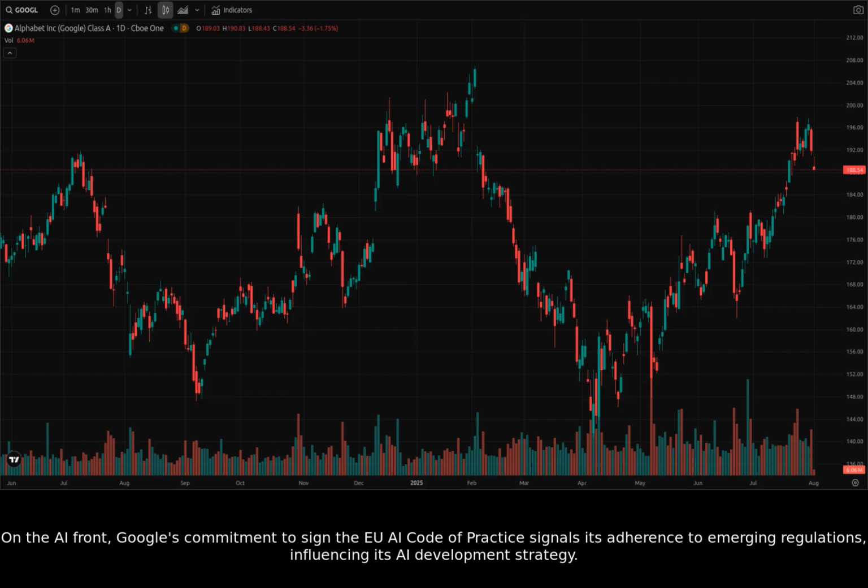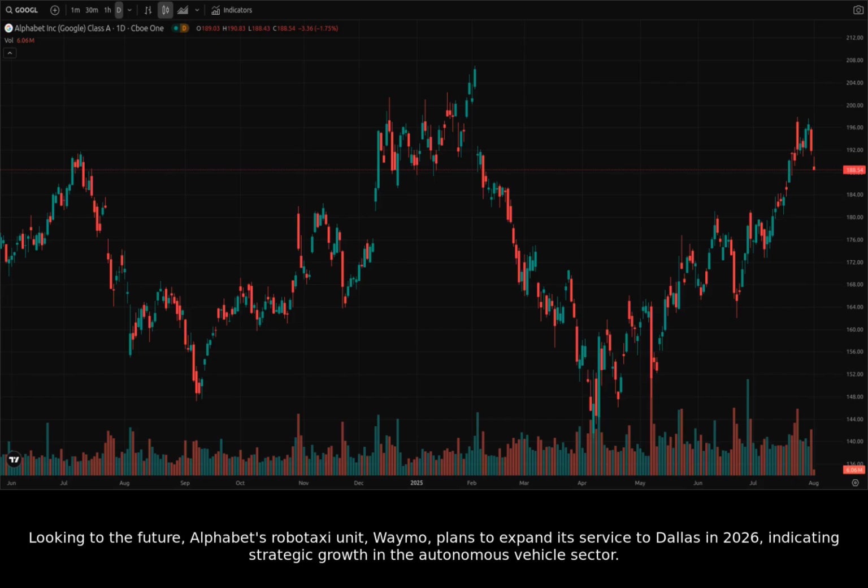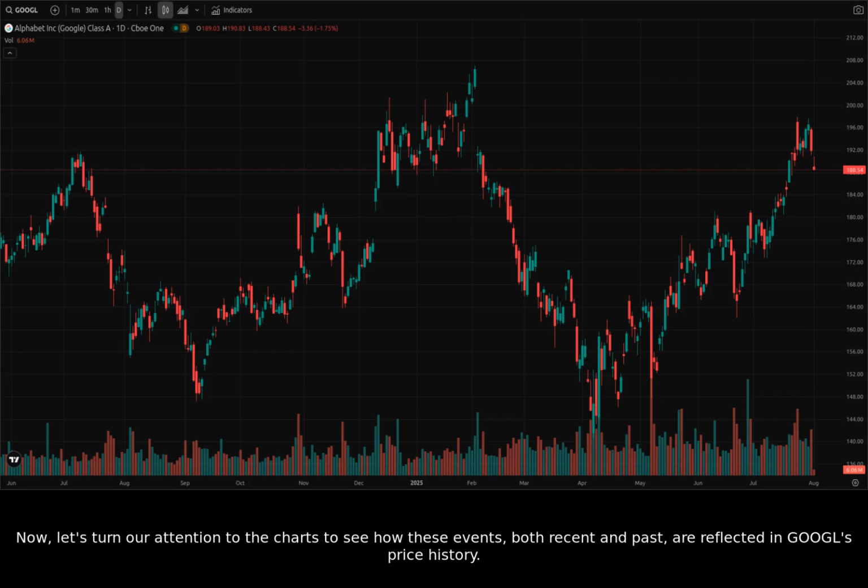On the AI front, Google's commitment to sign the EU AI Code of Practice signals its adherence to emerging regulations, influencing its AI development strategy. Looking to the future, Alphabet's robotaxi unit, Waymo, plans to expand its service to Dallas in 2026, indicating strategic growth in the autonomous vehicle sector. Now, let's turn our attention to the charts to see how these events, both recent and past, are reflected in GOOGL's price history. First, we're going to look at the daily chart, spanning the entire available data, to grasp the overarching trends and critical junctures.